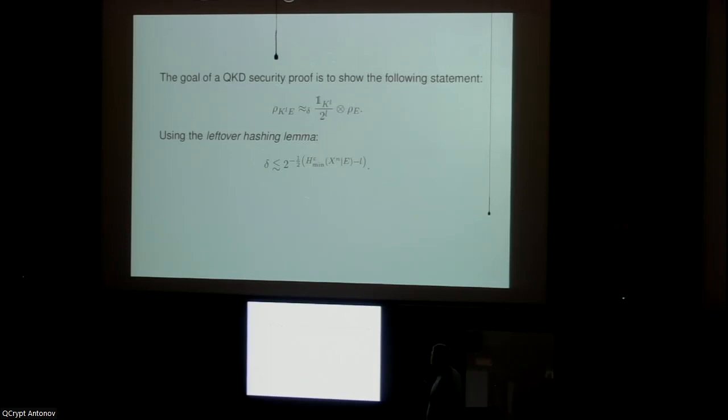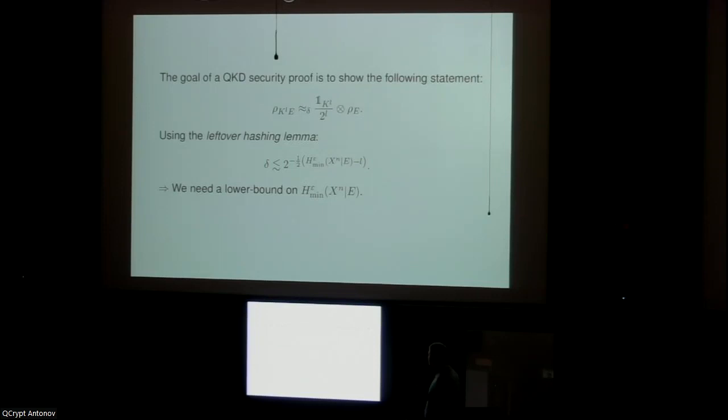So if this quantity here is large, this exponential will be small, and so delta will also be small, and the two states are close to each other. And so all of this is to say we need a lower bound on this smooth min-entropy. This is sort of the motivation for the people who have never seen a finite-size security proof, and this is why we care about this quantity.